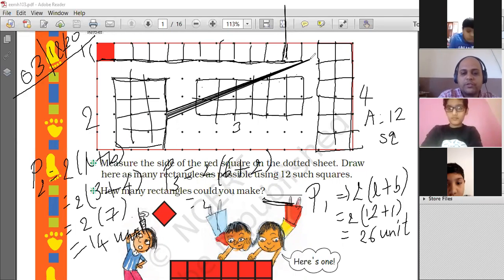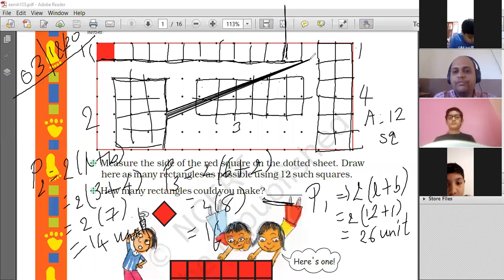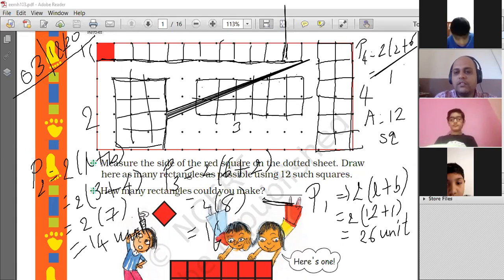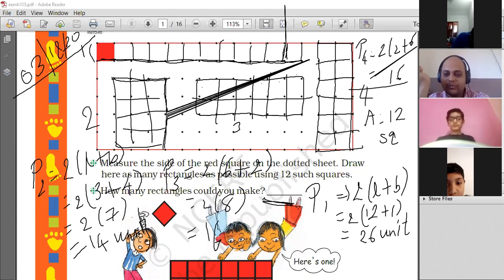So 2 times 6 plus 2, 8. 16. And perimeter of 4: 2 times length is 2 and width is 6. So 6 plus 2 is 8, 8 2s are 16 for fourth also. Right? So for different shapes, area is same, perimeter is different.